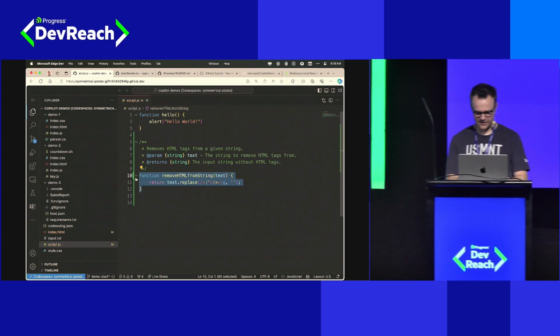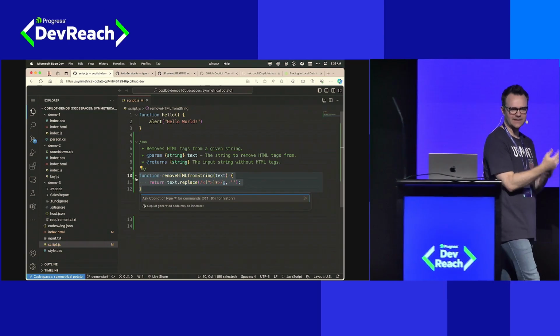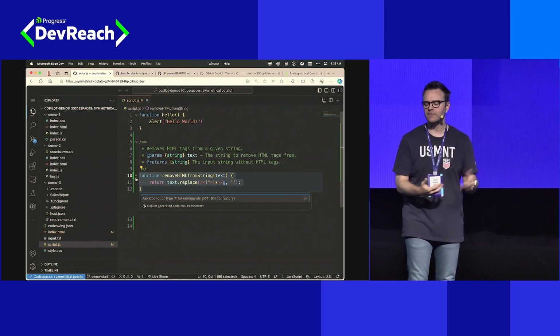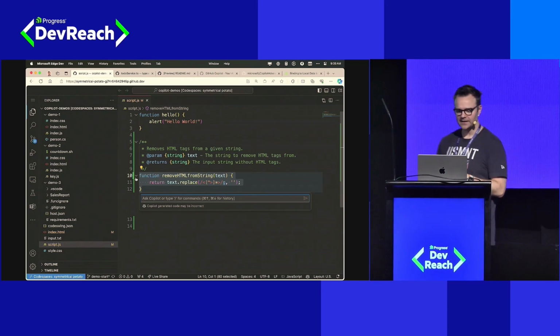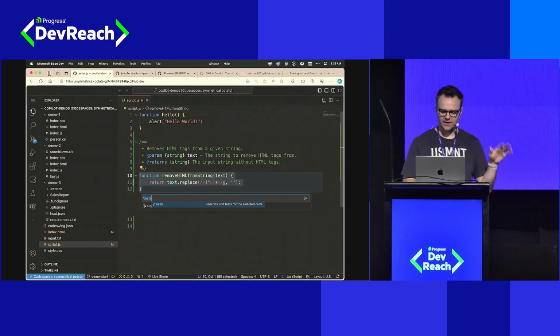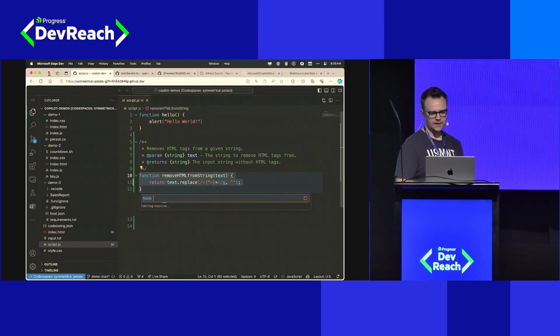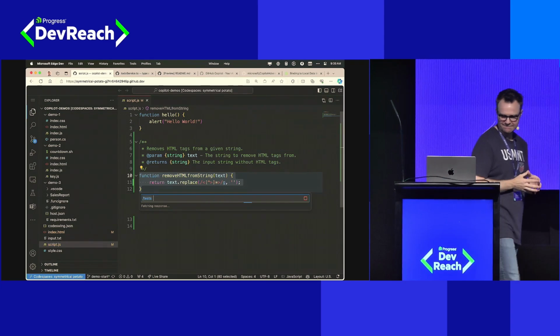So I'm going to come in here and go back to my inline chat. You're going to see this motion a lot. The inline chat is going to become probably your preferred way of interacting with GitHub Copilot outside of ghost text. So I'll say /tests without any other context. I could prompt it further, but I'm just going to give it the default command here.